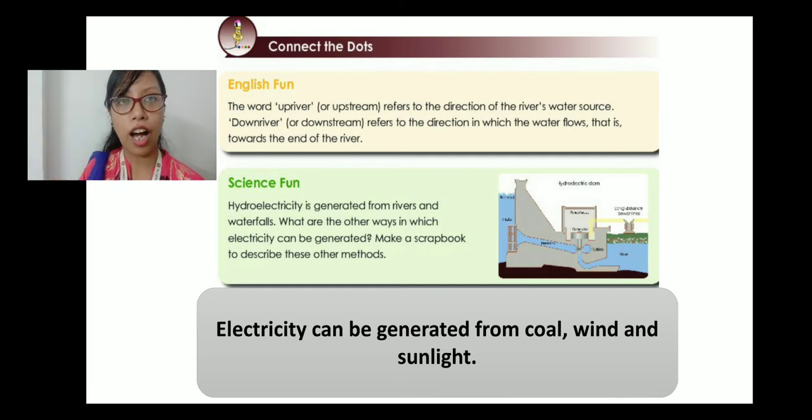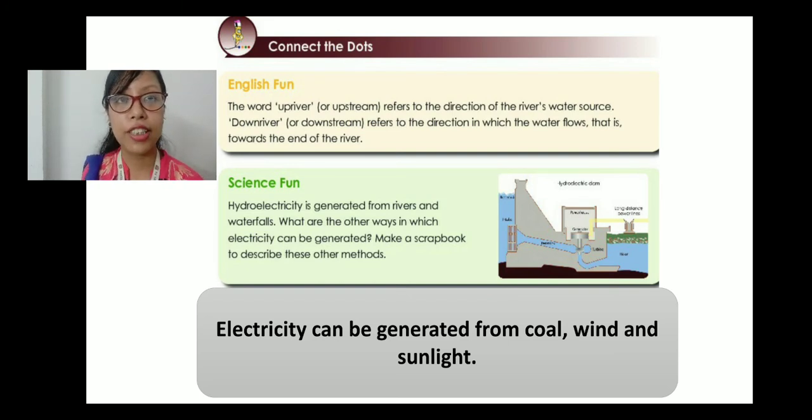Upriver means going up, or upstream. It refers to the direction of the river's water source, that is, the river which flows towards the source. Clear? And downriver refers to the direction in which the water flows, that is towards the end of the river.